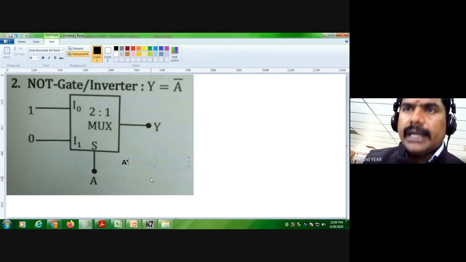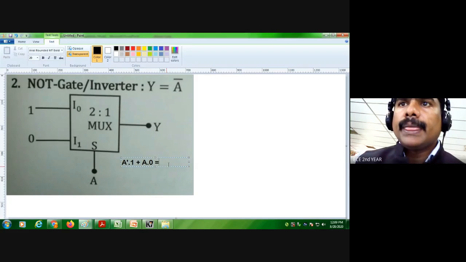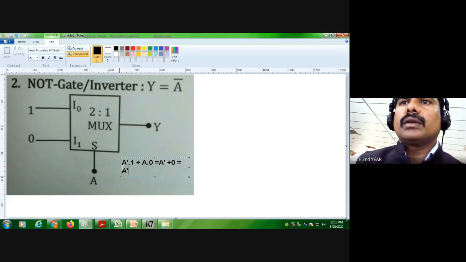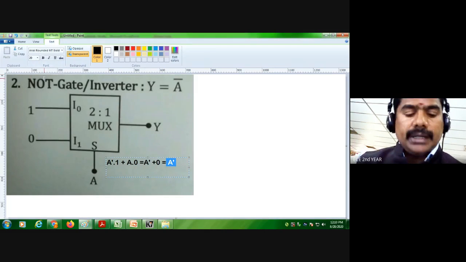A dash: first input will be selected, right? So in the multiplexer, A dash into the first input plus A into 0. What will be the output? A dash plus 0 equals A dash. So the output becomes A dash, so this can be used as a NOT gate.